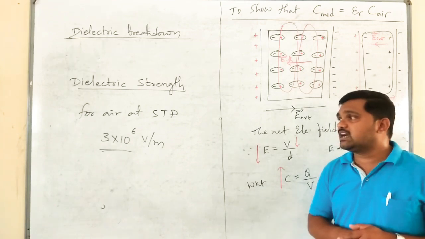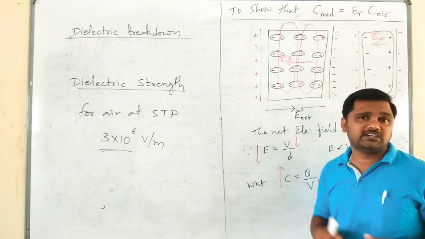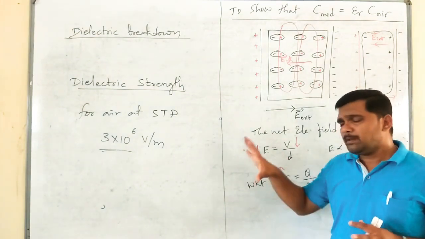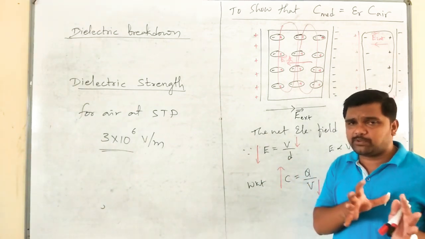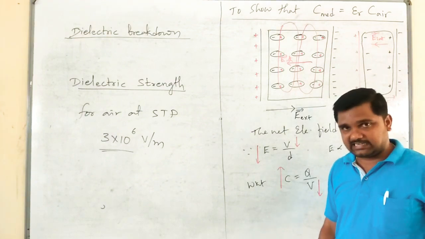So in our next class, let's go to the third chapter, which is a very important chapter, that is current electricity. Maximum marks in your second year PUC syllabus will come from that third chapter, current electricity.